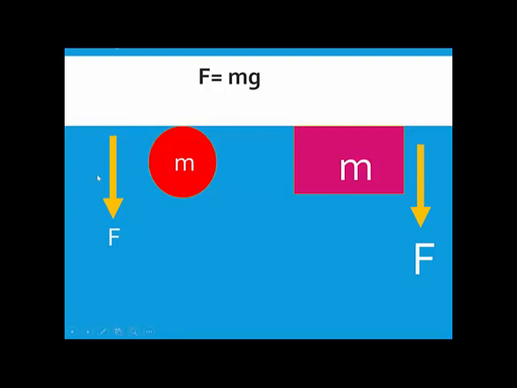Now let's say I have two objects. Suppose I have this small object. What is the mass of this small object? Small m. Fine. Now suppose you throw this object from a certain height, the object will come down only, because it is under the influence of gravity. It will be freely falling. So let's say this object is pulled by some force F. Who is pulling the object? Gravity, isn't it? So gravity is pulling the object down, and let's say the force with which the earth is pulling this small object down is F.